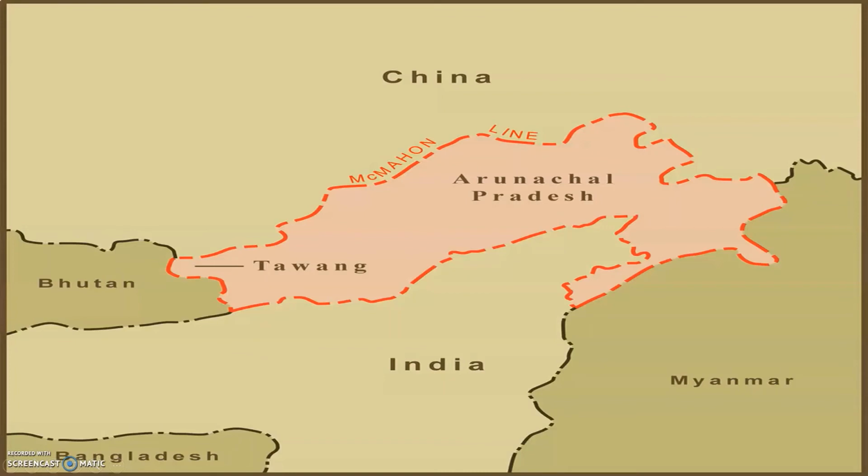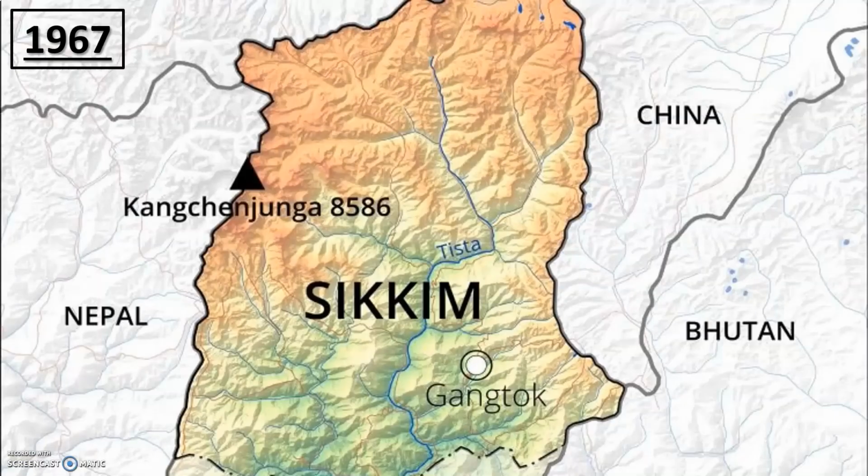Now let's talk about Arunachal Pradesh. In the 1962 war, China had also occupied Arunachal Pradesh, but soon they withdrew. The border between India and China in Arunachal Pradesh is known as the McMahon Line. In 1967, China again tried to occupy Indian land by attacking India. This time, it was Sikkim. This clash between both these countries is not considered a war because it took place for a very short period of time. It is also known as the last major clash between India and China.